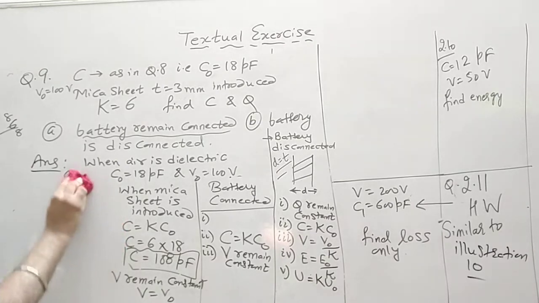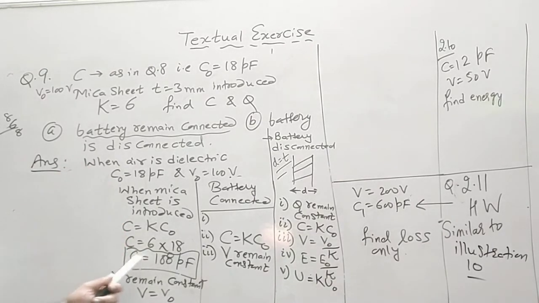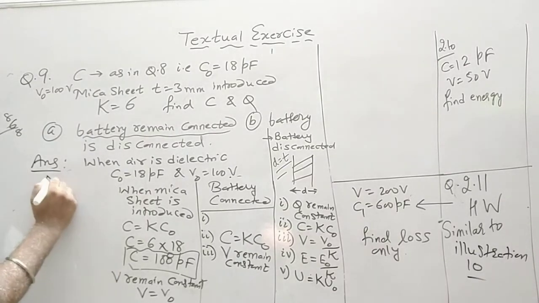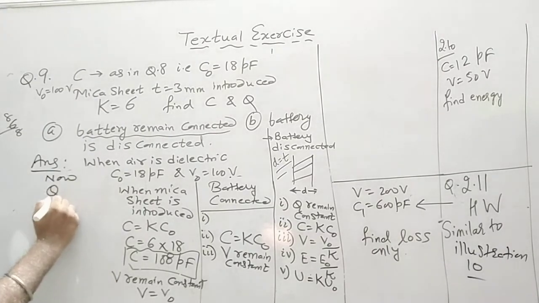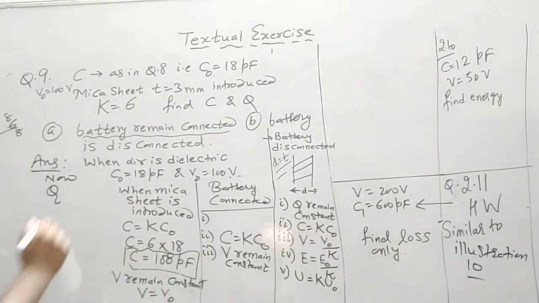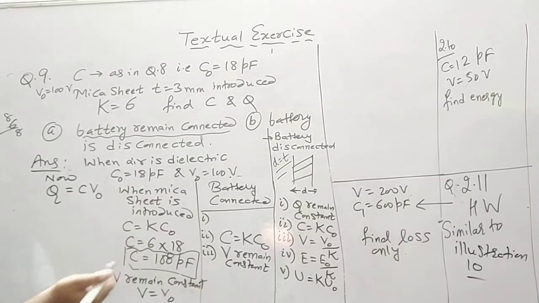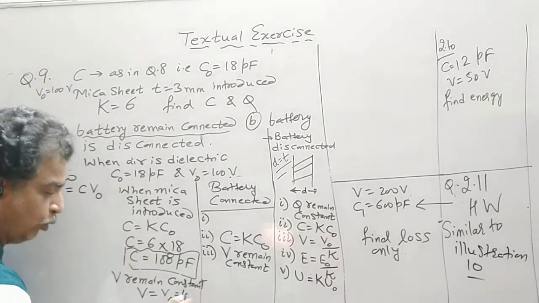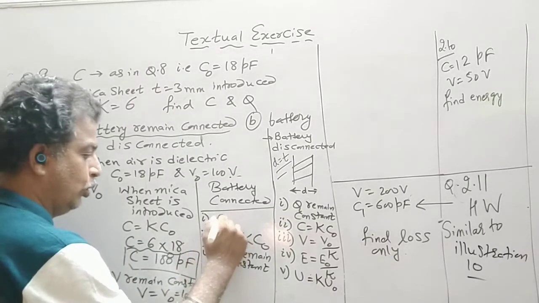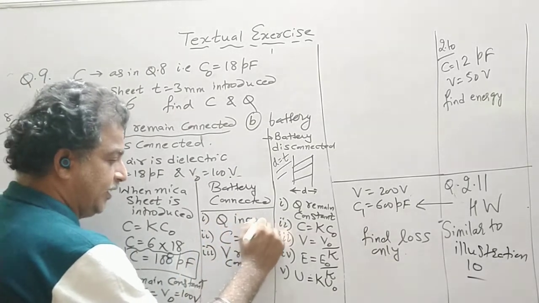So it is clear that C has increased, V remains constant. So now the new charge Q is equal to C into V naught, or you write V, its value remains the same, that is 100 volt only. So Q increases in this situation.